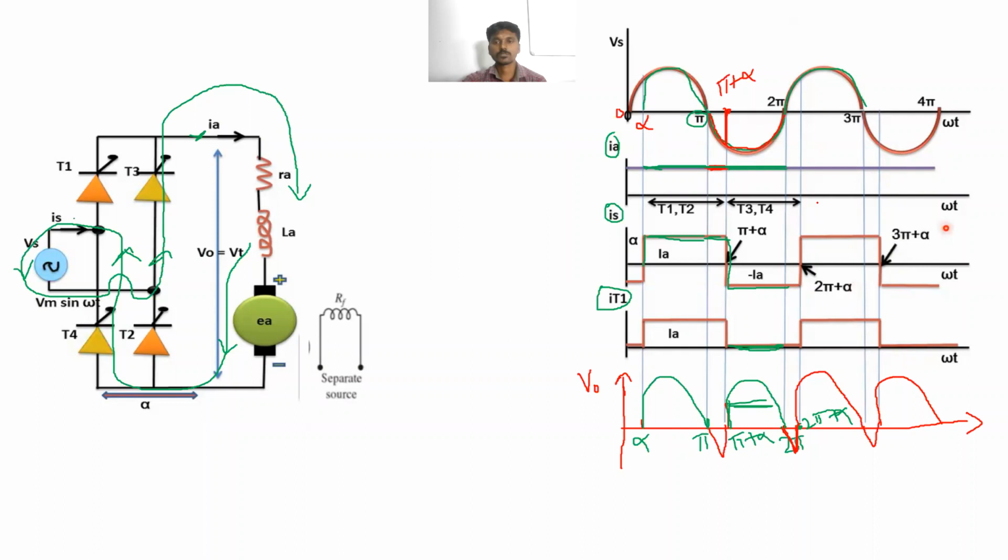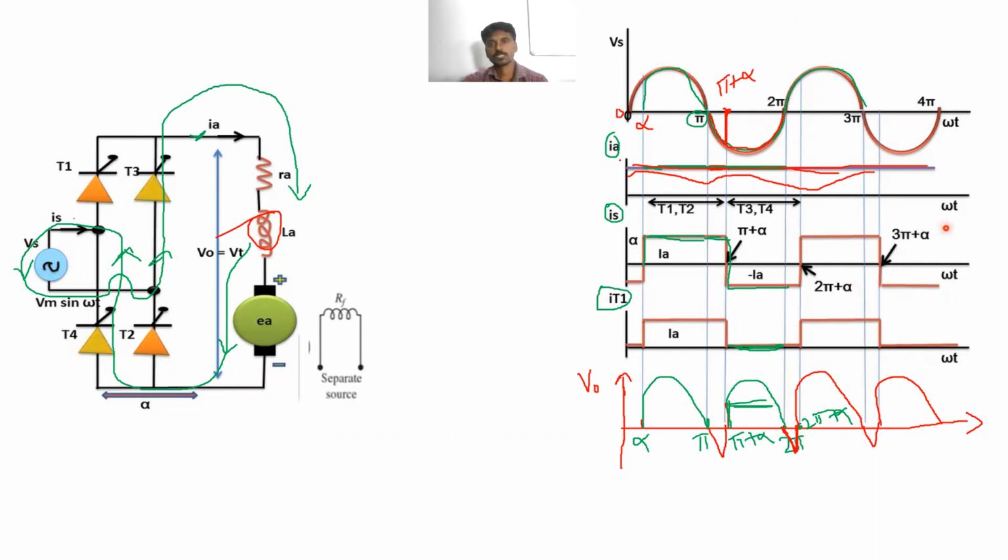Like the same here also, the armature current is assumed to be constant. That depends upon the value of the inductance. Or we can also draw it like this. Clear?